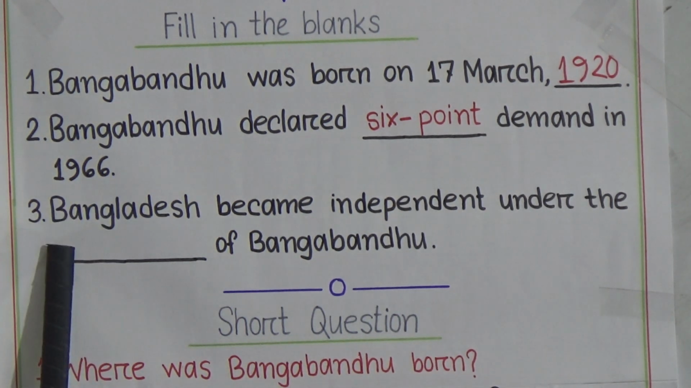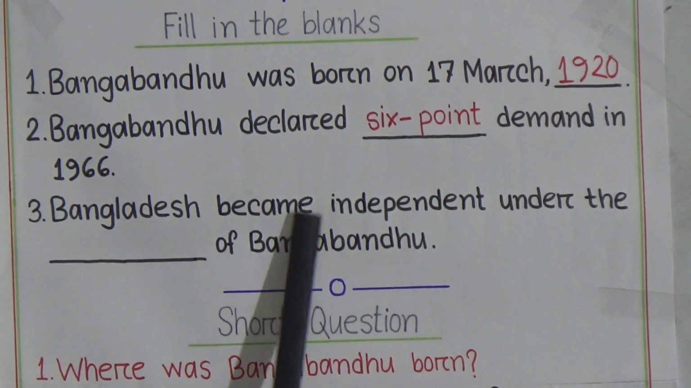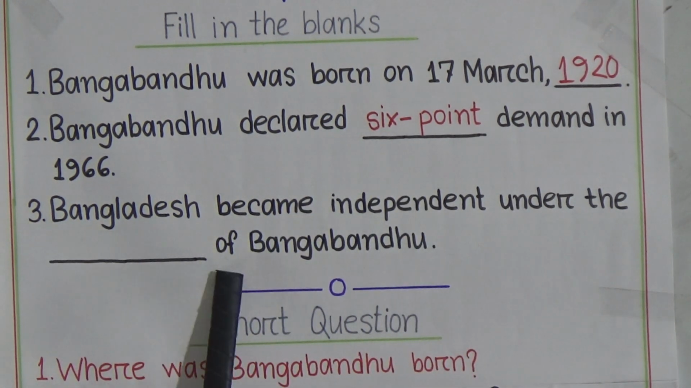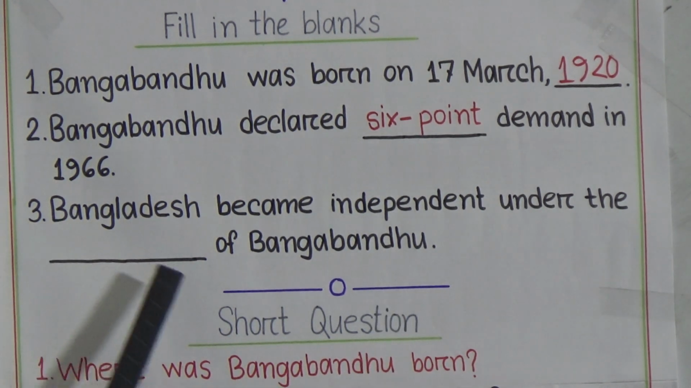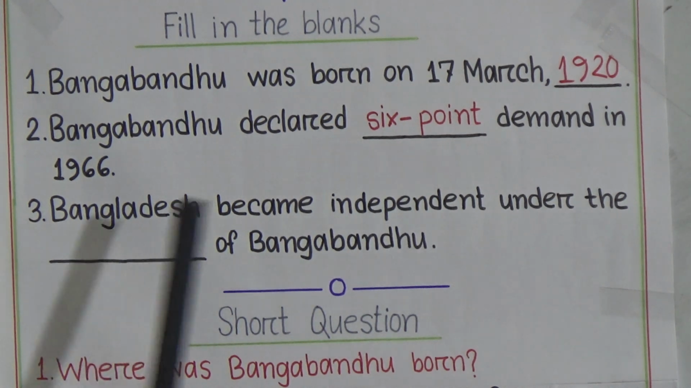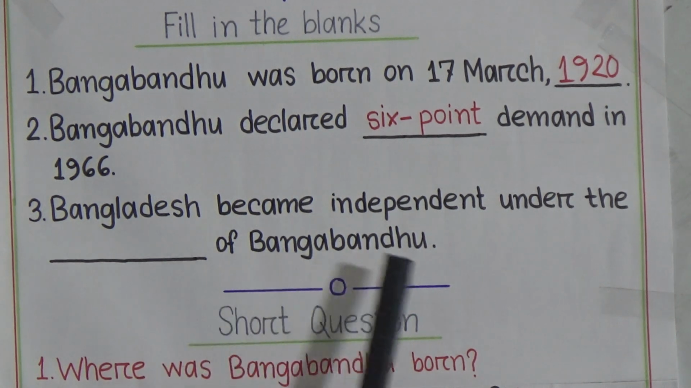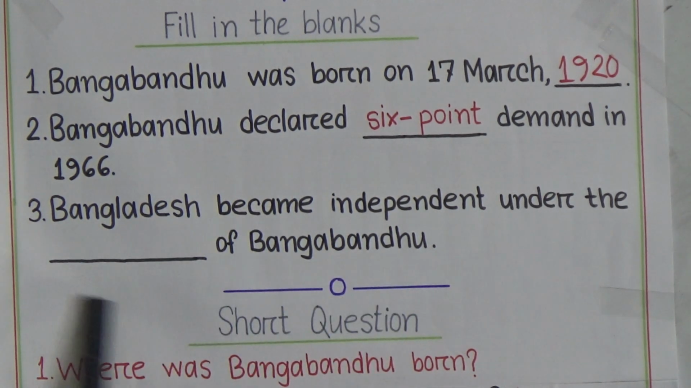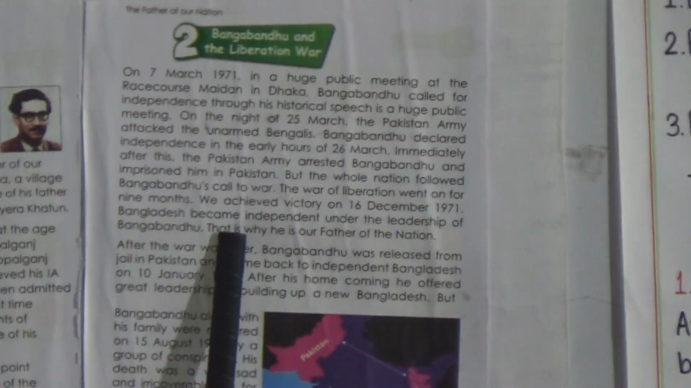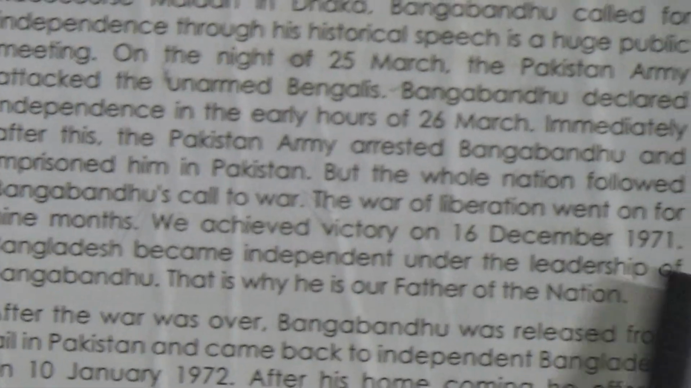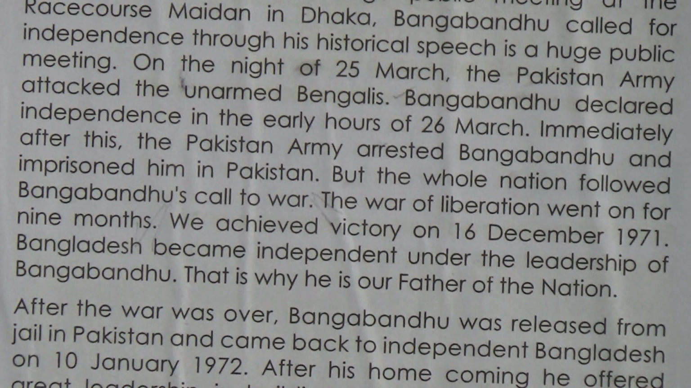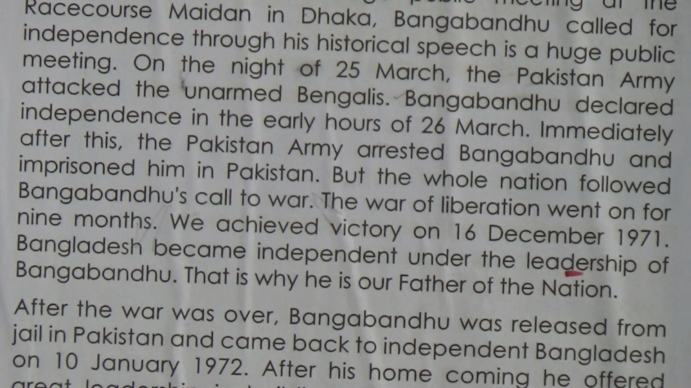Now come to number 3. Bangladesh became independent under the dash of Bangabandhu. Students, can you guess what will be in the gap? You'll find the answer in lesson 2. Look at this. Bangladesh became independent under the leadership of Bangabandhu. So in the gap, you have to write leadership.